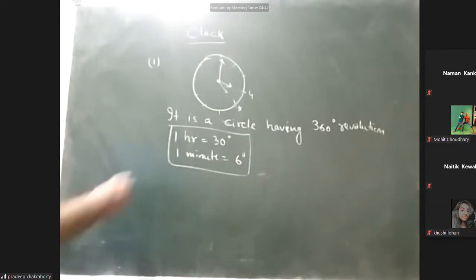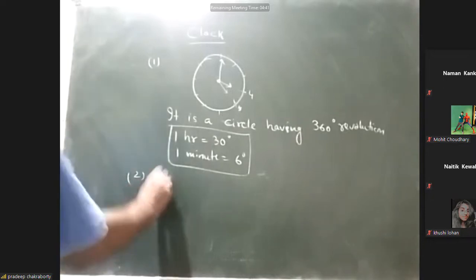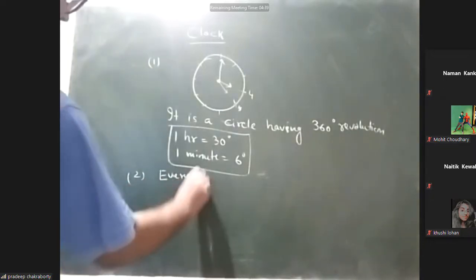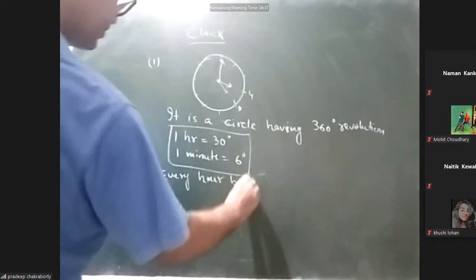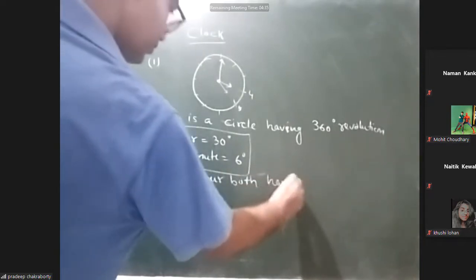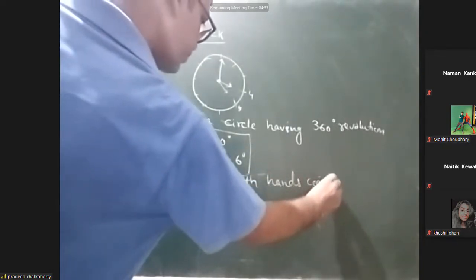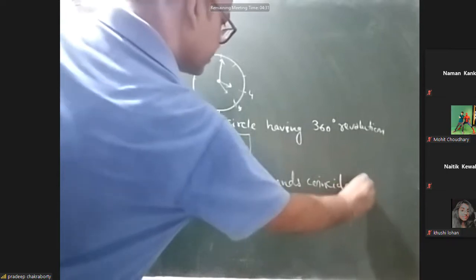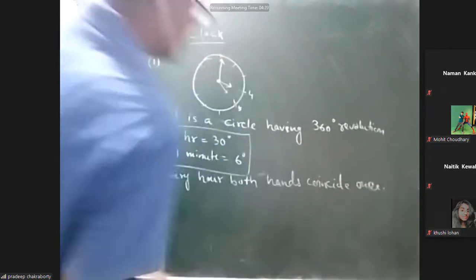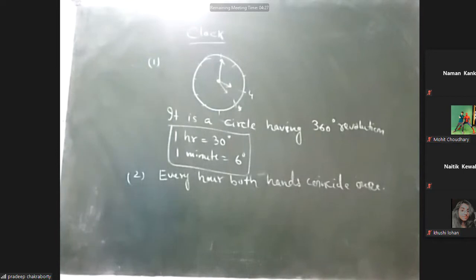The next one: every hour both the hands coincide once. Obviously, every hour the minute hand and hour hand will coincide one time.